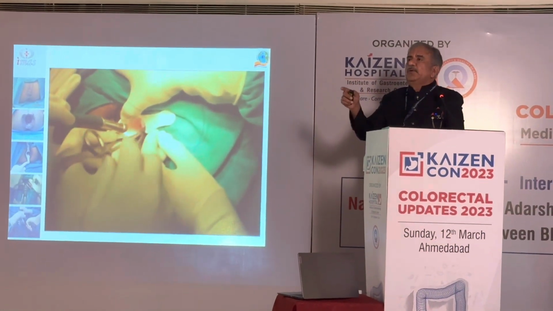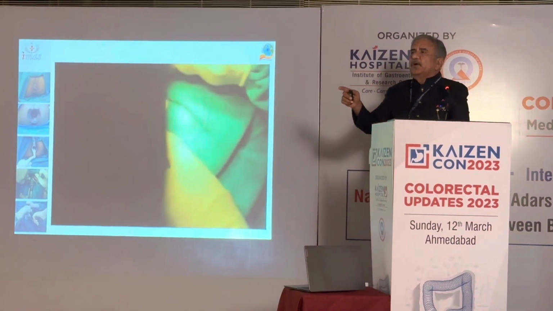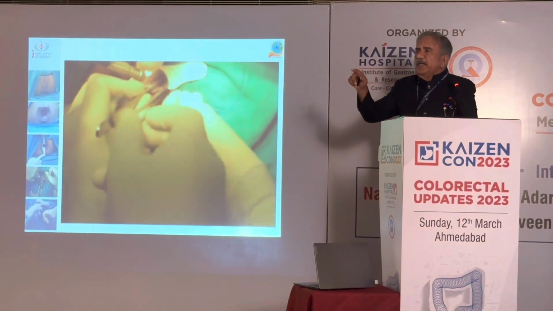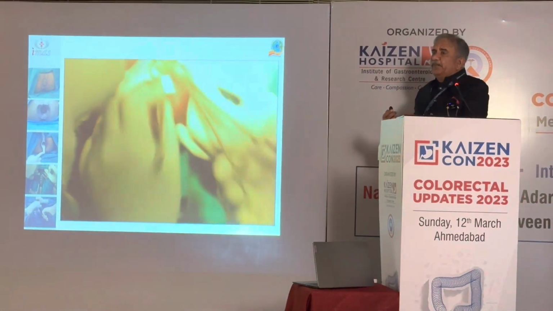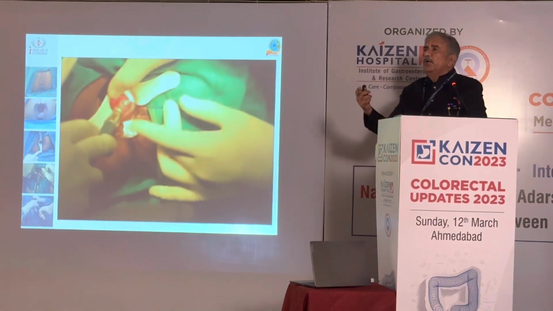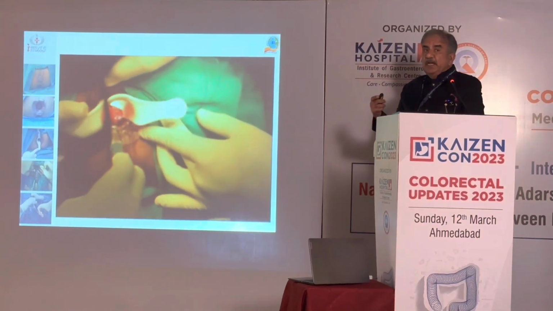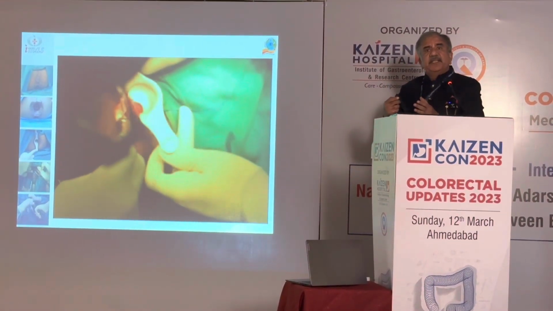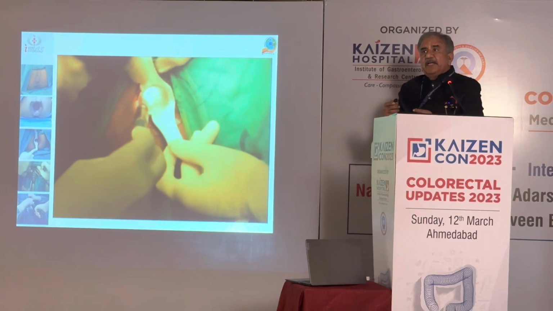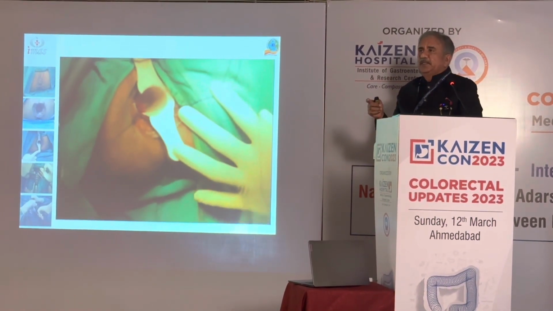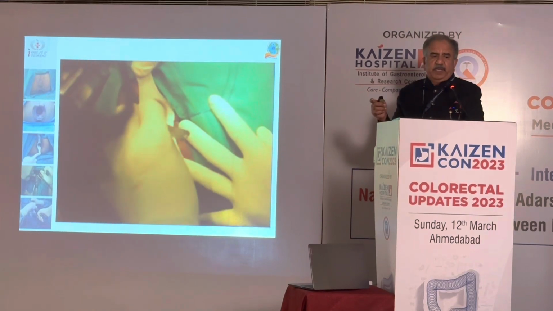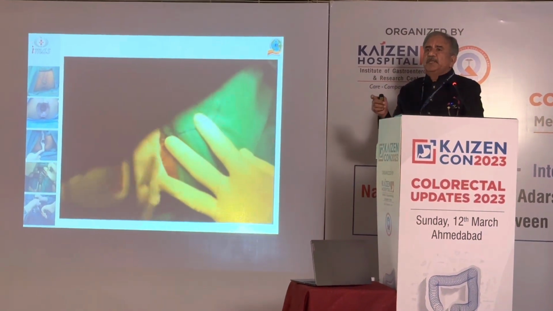As soon as you go in, we should make sure that the anvil goes in, and then we apply the pursestring suture tightly, and with the help of the pursestring suture passer, we take the suture, and continuous traction is maintained so that the mucosa goes into the housing of the stapler. This is very, very important, that it should go into the housing.